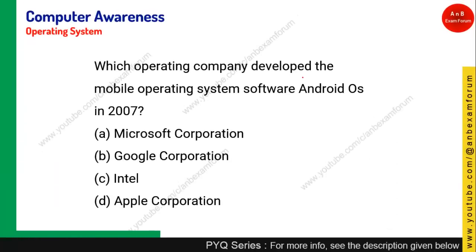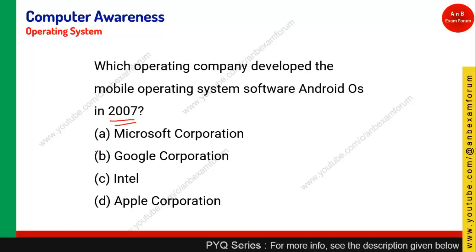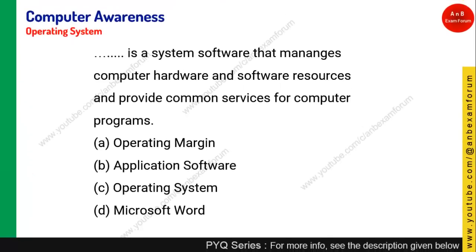Which operating system company developed the mobile operating system Android OS in 2007? It is a very old question. Still, you should know that Android is a series of operating systems developed by Google Corporation. The current Android version, you should know, is 14 as of 2024. So option B is the right answer.